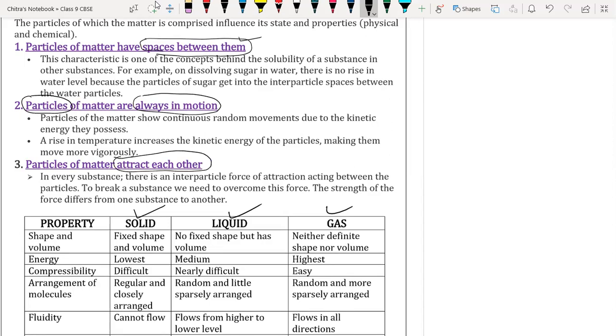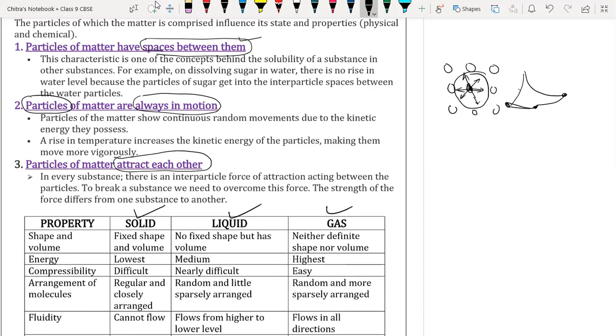First property: particles of matter have space between them. We already discussed this in the last lecture. In this space, they oscillate about their mean position. Suppose this is a particle, it is going to move along with that space. The particle will move to this side, then again to the back side. In any plane it is oscillating, going one side, then coming to the mean position, then going to the other side.